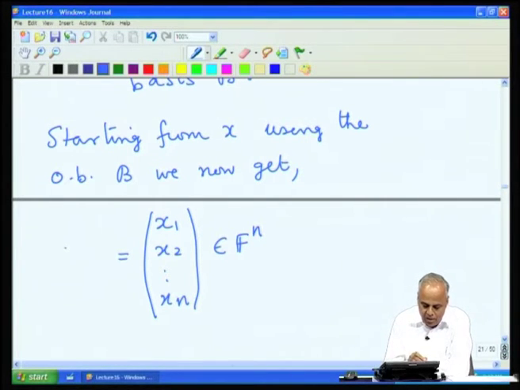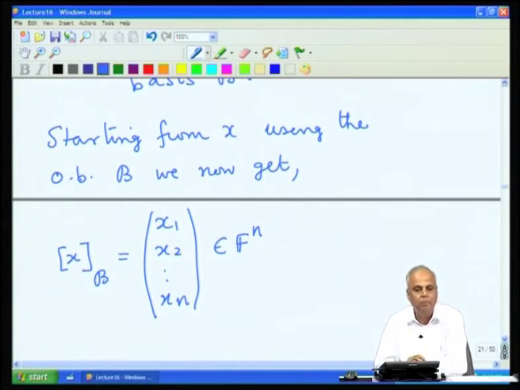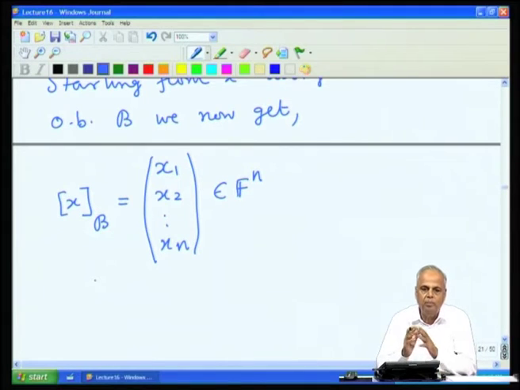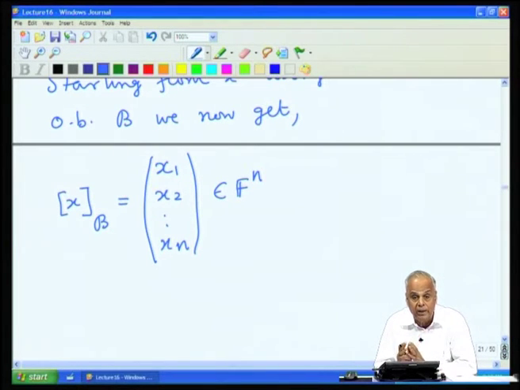We started from x, so x has something to do with this, and we use the basis B, so B has something to do with this. So, we denote it by xB.